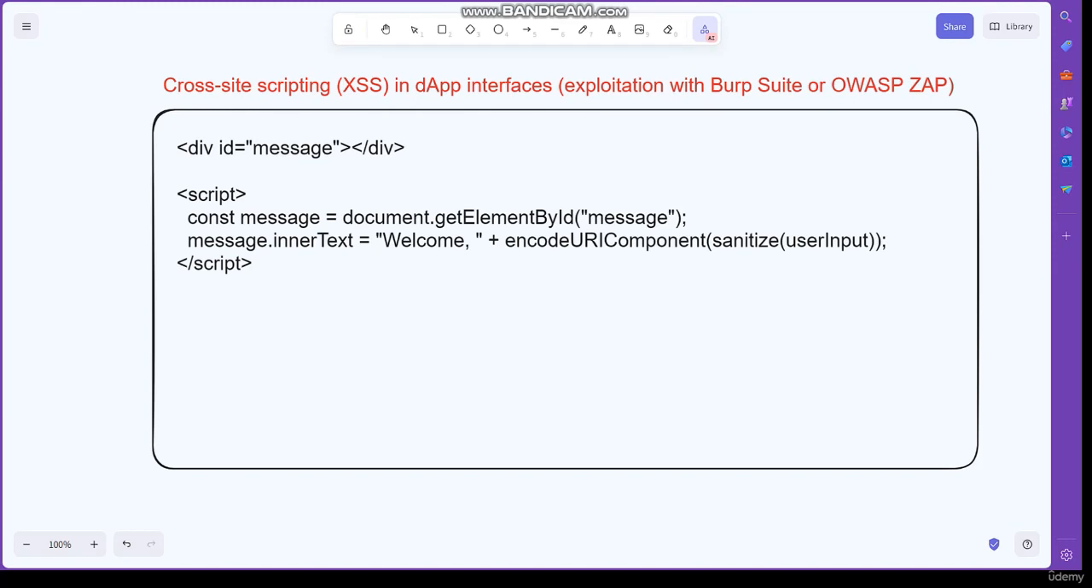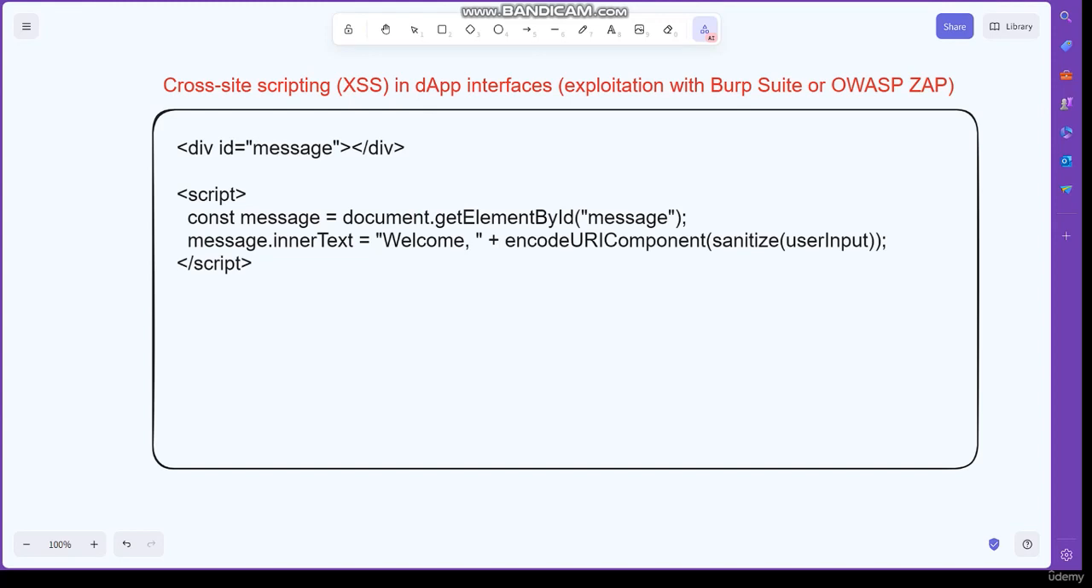In this example, the encodeURIComponent function encodes any special characters in the user input, and the sanitize function removes any characters that could be used to inject malicious code.